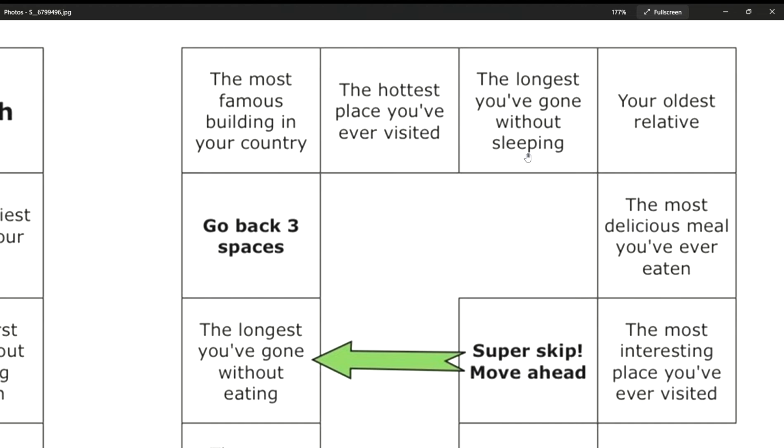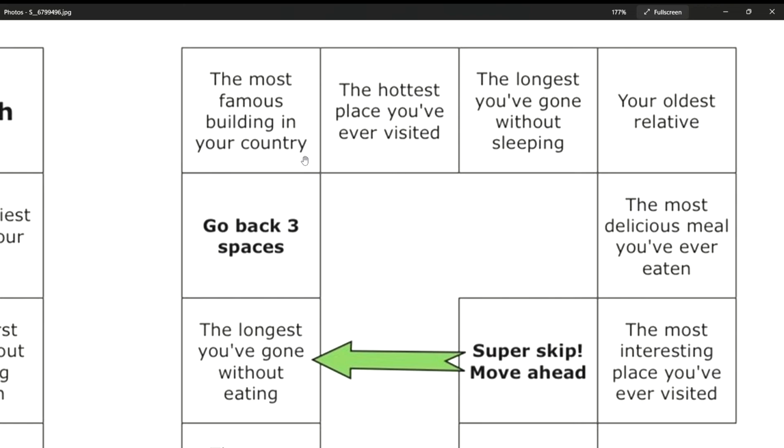Next, the hottest place you have ever visited. For me, the hottest place is Bangkok. So hot. So hot. Next, the most famous building in your country. In Thailand, the most famous building is Mahanakhon.